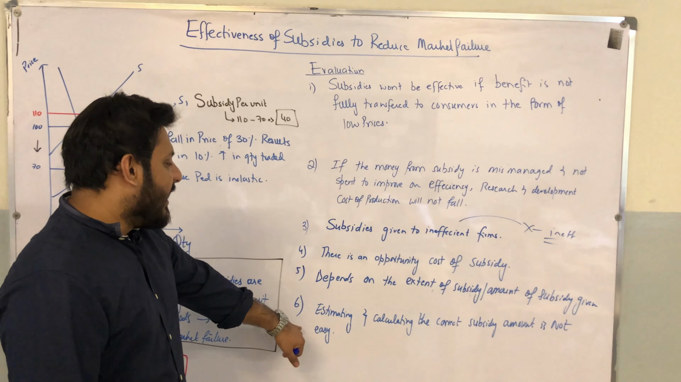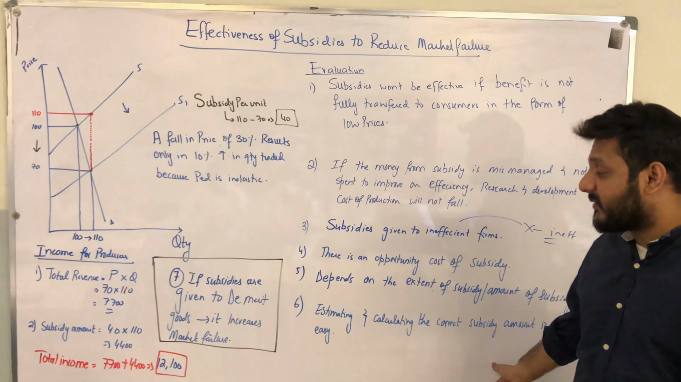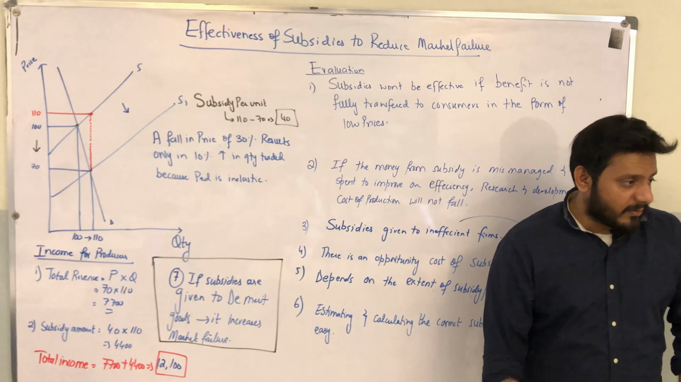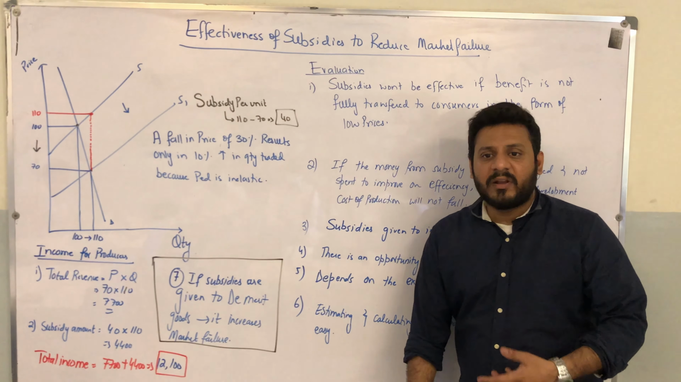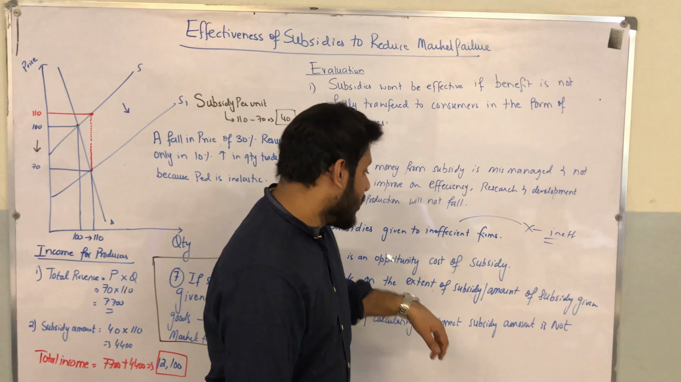Number six, estimating and calculating the correct subsidy amount is not easy. It's a difficult task. How much subsidy we have to give to these firms is not an easy job for the government. Wrong estimations will result in wrong amounts, resulting in government failure, resulting in opportunity cost on part of the government.